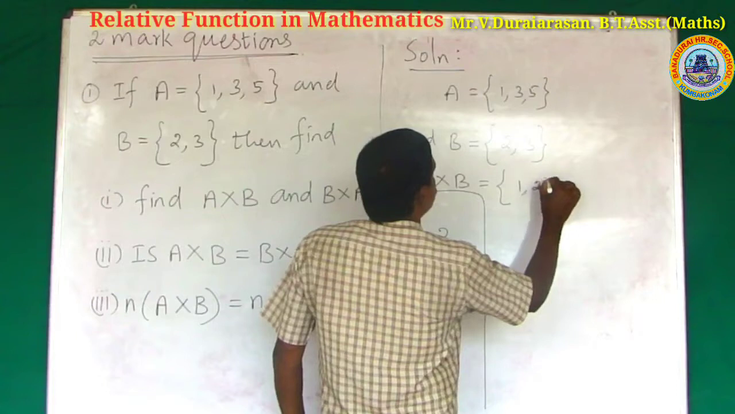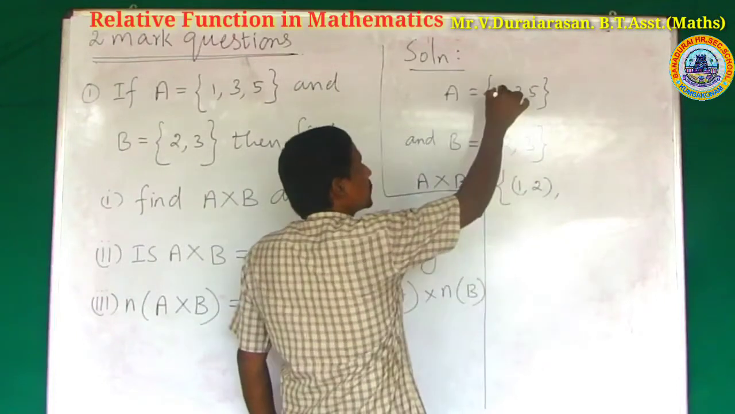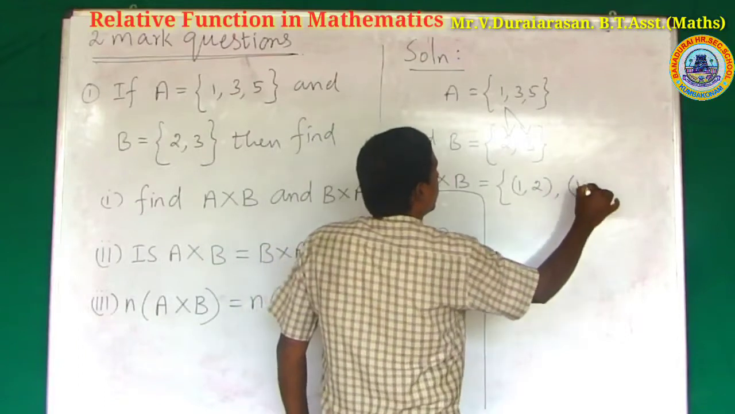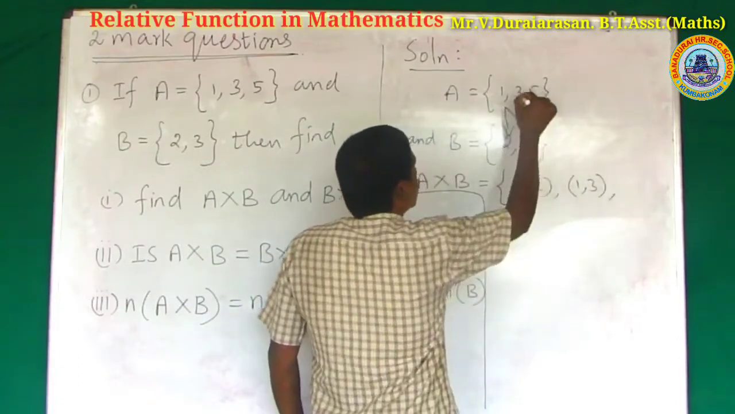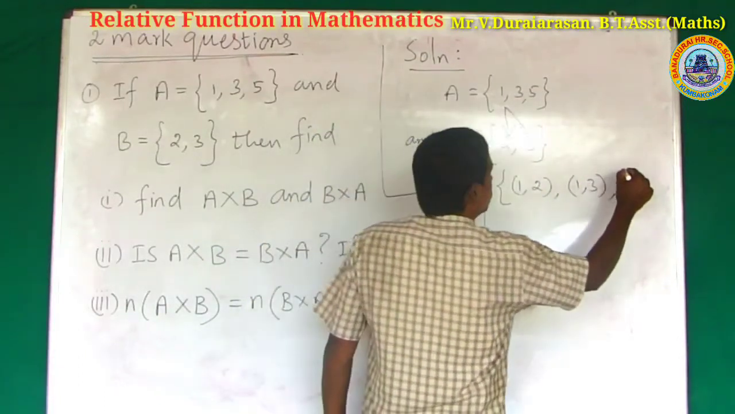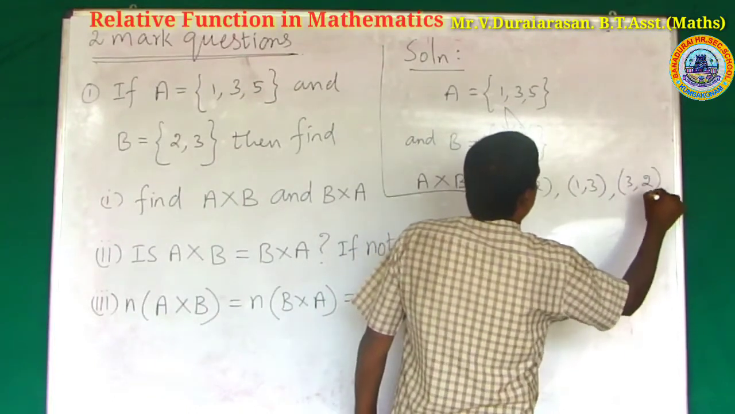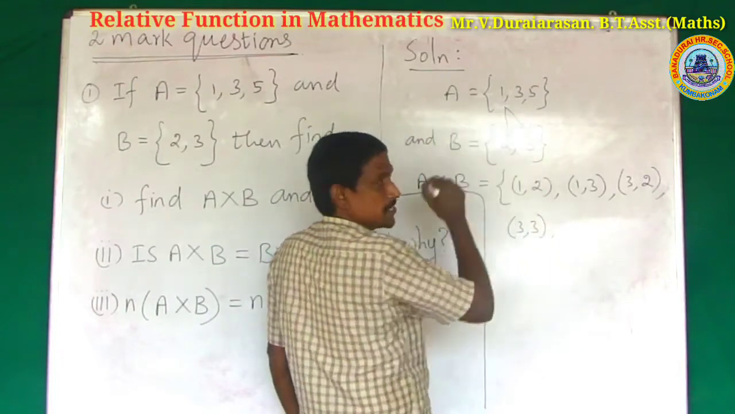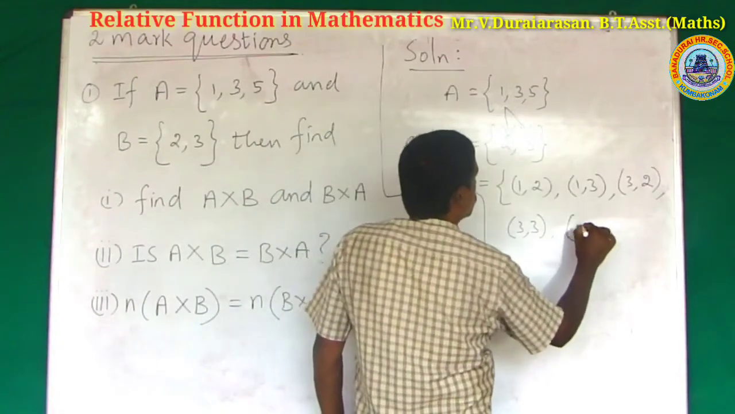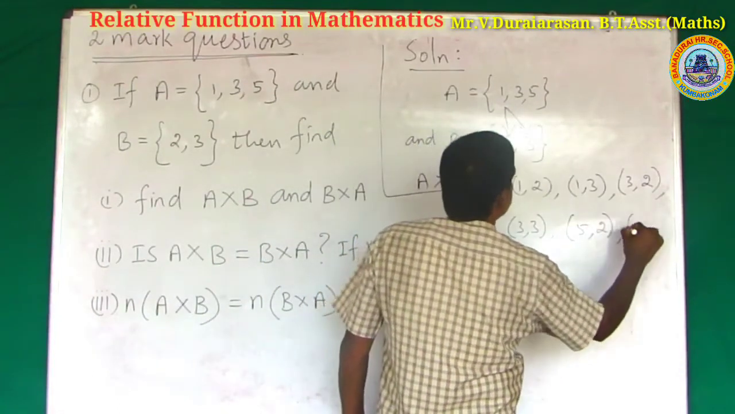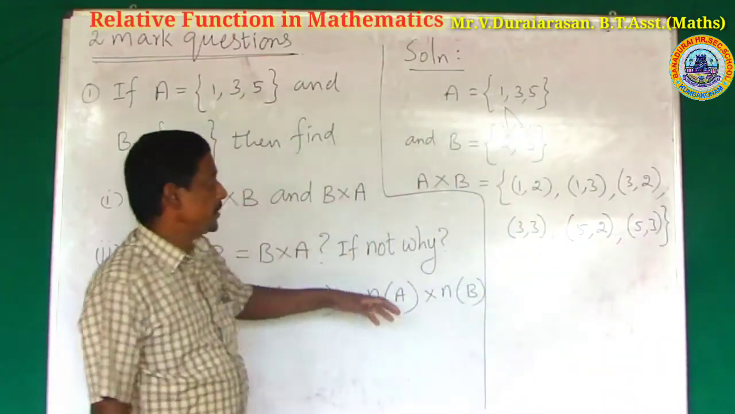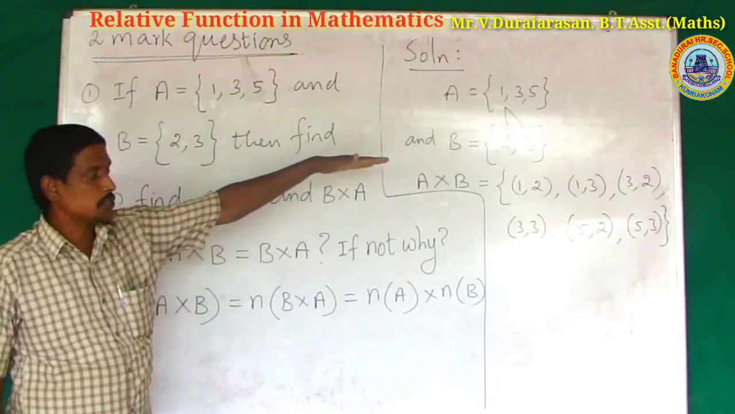Create the ordered pairs (1, 2), (1, 3), (3, 2), (3, 3). Similarly, (5, 2) and (5, 3). This is the Cartesian product of A cross B.